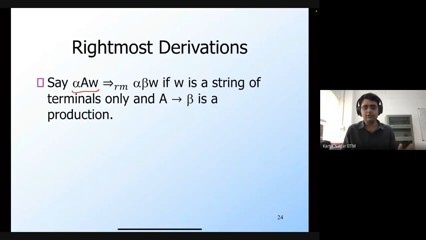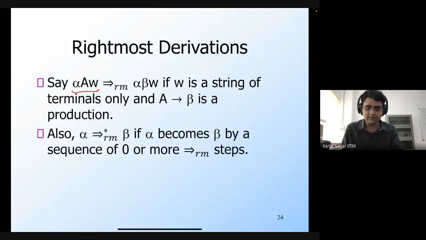So then I'm going to apply the production rule for A. If this production rule is of the form A generates beta, then I'm going to replace A with beta, and using a rightmost derivation, I will get alpha beta W. So in a rightmost derivation, I always pick the rightmost non-terminal. And similarly, we can also define this notion of iterated rightmost derivations, where at every step of the derivation, I pick the production rule for the rightmost non-terminal.